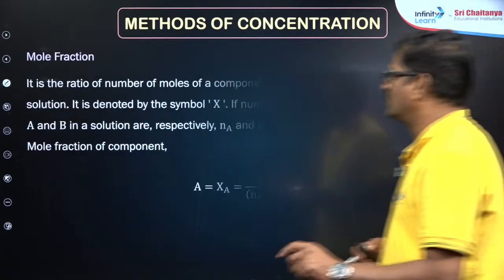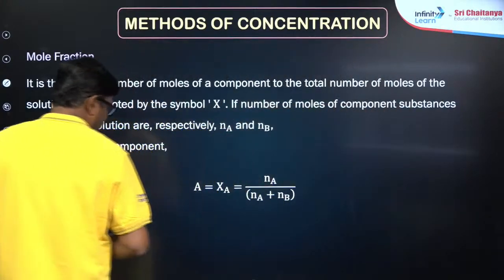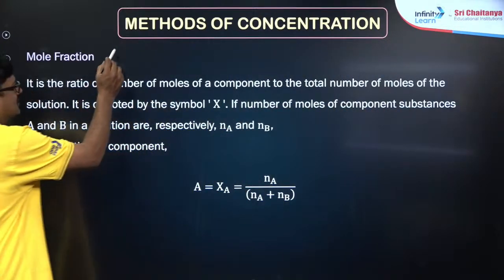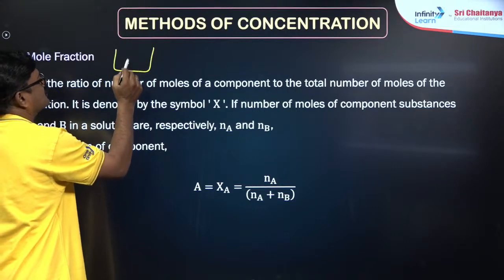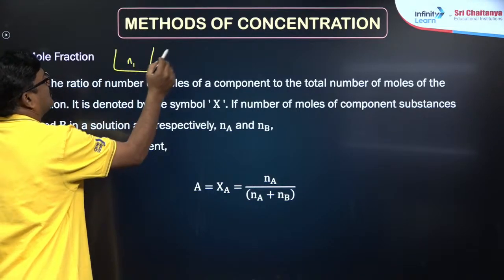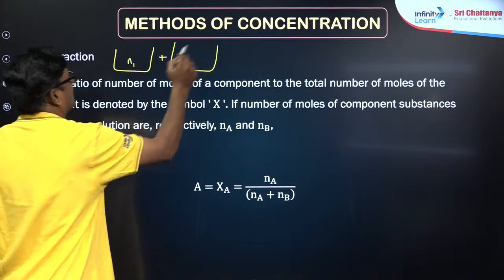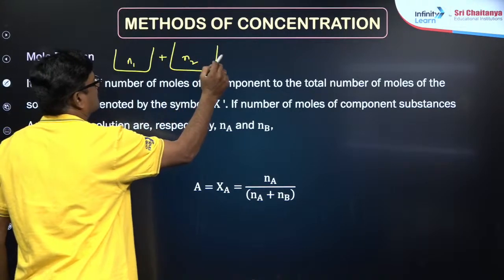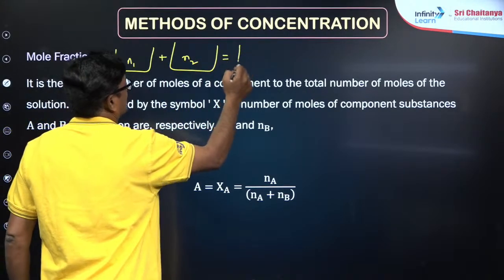Okay, and some more on mole fraction. We discussed mole fraction. Suppose there is a solute whose number of moles is 1, and it is mixed with a solvent whose number of moles is 2. It is going to be a solution.